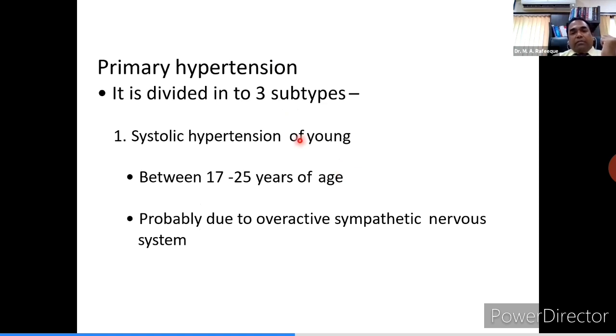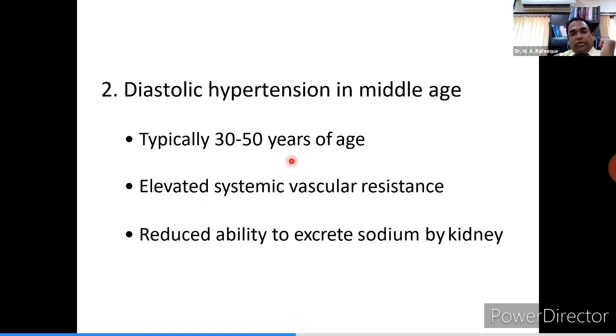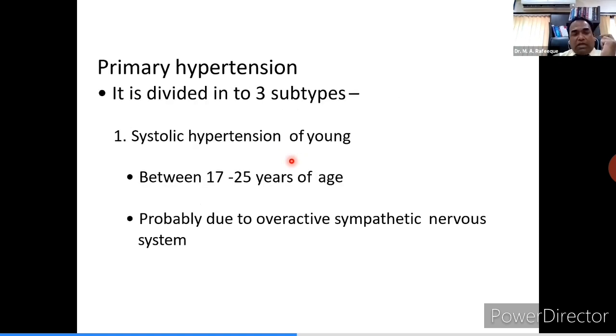Primary HT can again be divided into systolic hypertension of young, diastolic hypertension in middle age, and isolated systolic hypertension in elderly. You see one by one. In primary hypertension, the systolic hypertension of young, the first category, happens between the age of 17 to 25 and is probably due to overactive sympathetic nervous system.